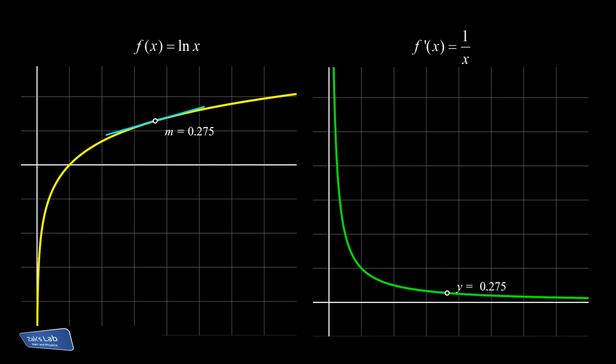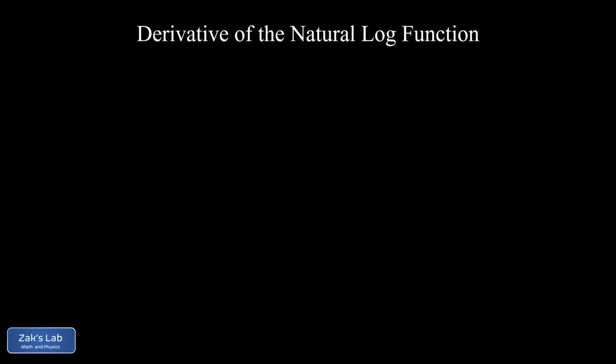And we notice that the slope values on the natural log function correspond exactly to the y-coordinate values on the function y equals 1 over x. And this is powerful evidence that the derivative of the natural log function is indeed 1 over x. Now, of course, we want to actually prove this fact symbolically, and to get that done, we're going to use implicit differentiation.